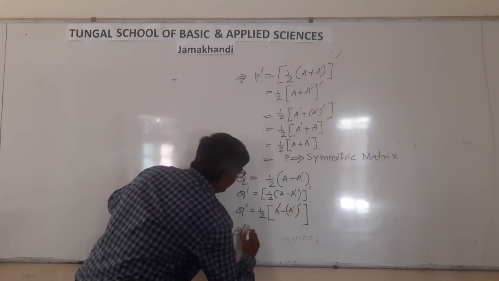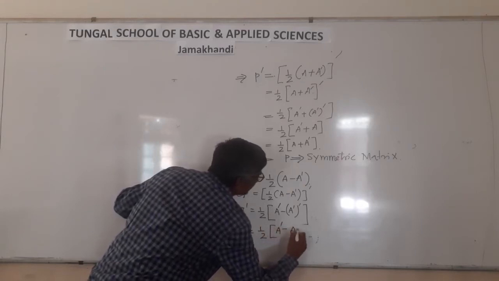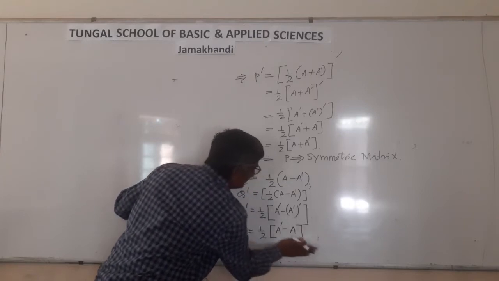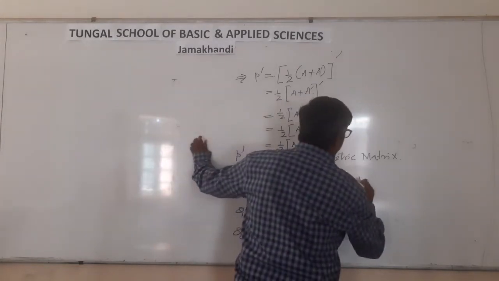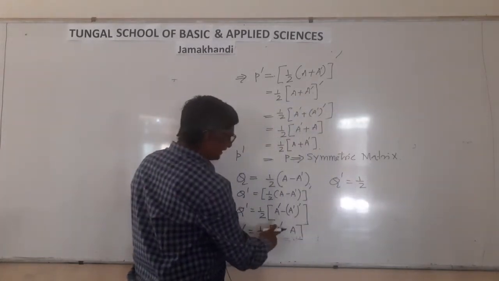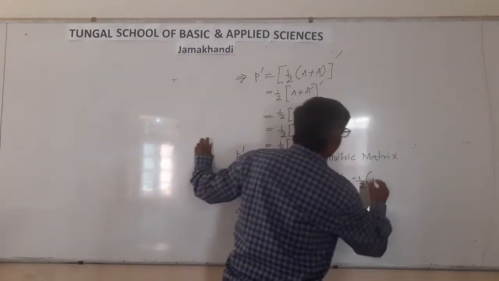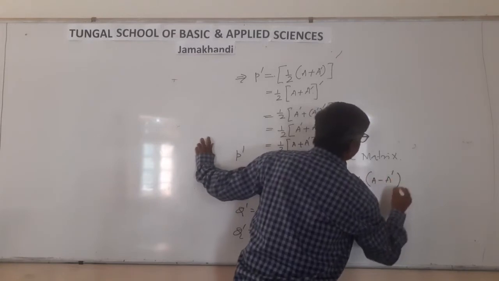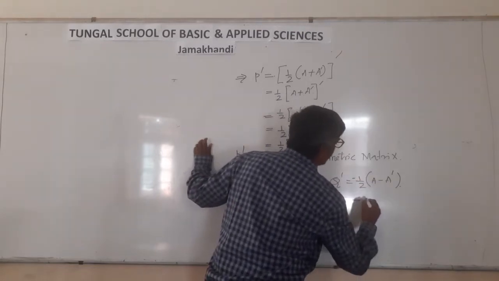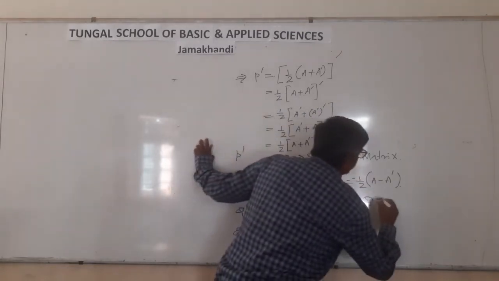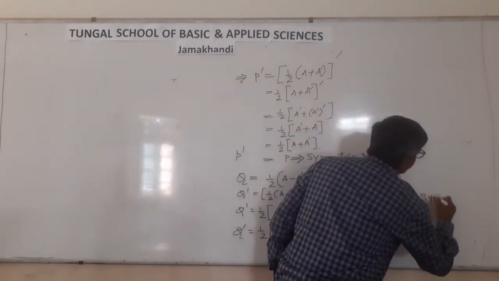Q dash equal to 1 by 2 into bracket (A dash minus A). Taking minus common, A minus A dash, it means minus 1 by 2 (A minus A dash). Q dash equal to minus of Q. This implies Q is skew symmetric.